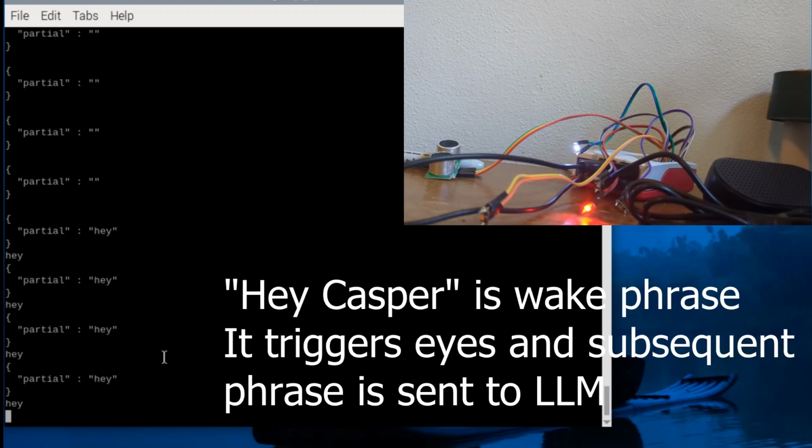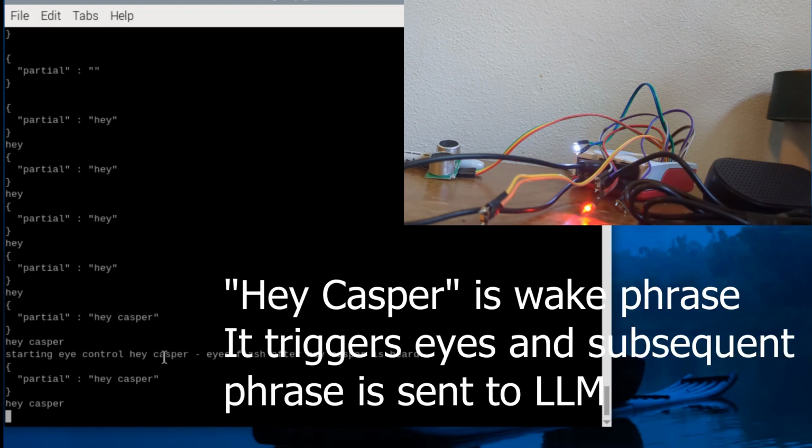Hey Casper, what? Pause the action here. You see the words Hey Casper just showed up in the partial sentence. That is our keyword. So when we see that, we're going to start the eyes flashing so that we know we've triggered Casper, and whatever comes in the sentence after the words Hey Casper is what we're going to send off to our large language model.